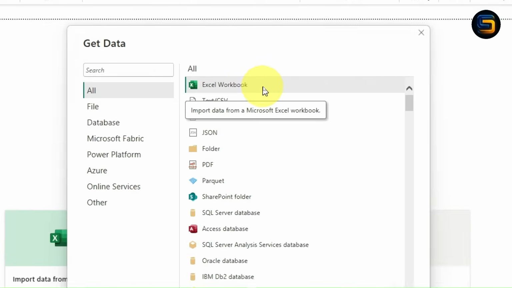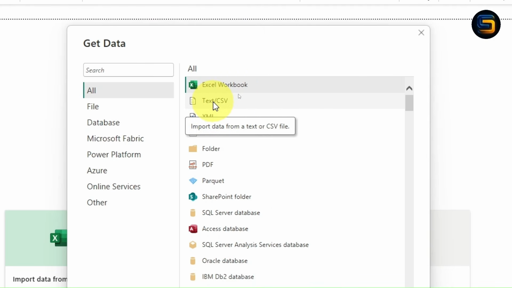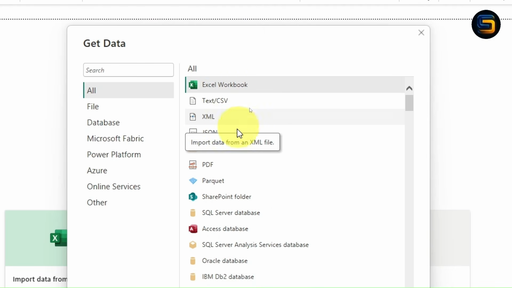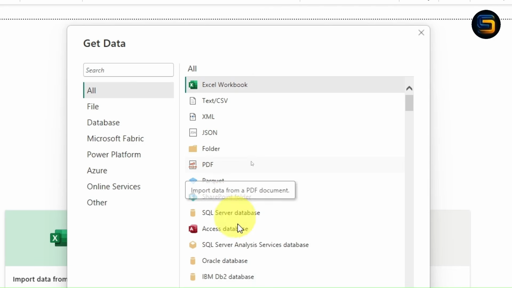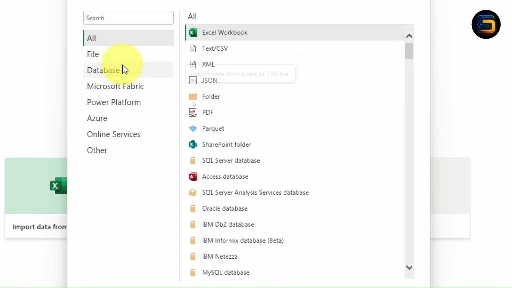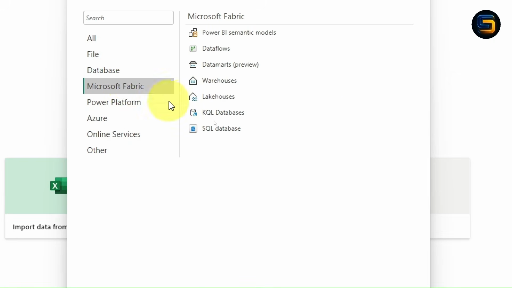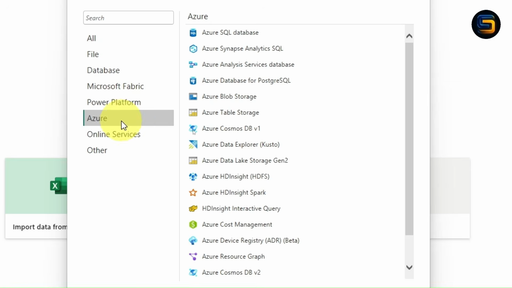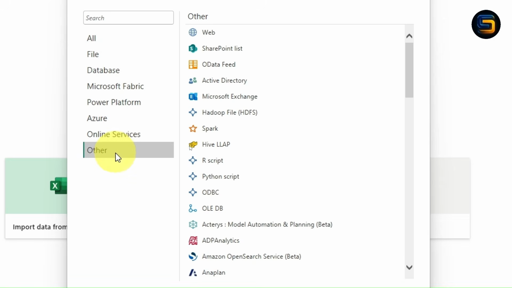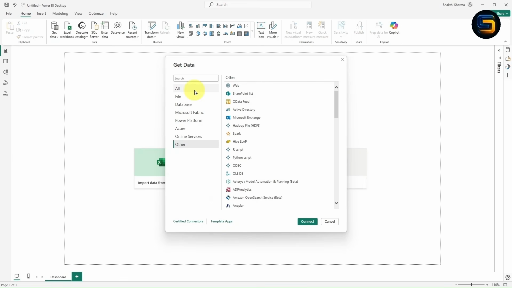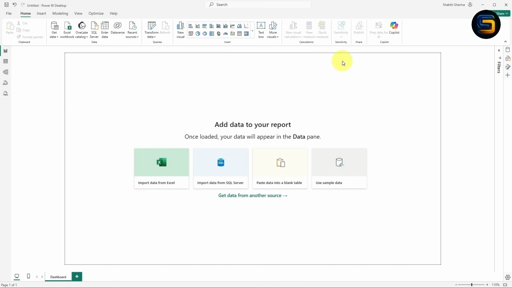If your data is present in an Excel workbook, go with this option. Text/CSV file, XML, JSON, folder, PDF, and a lot more options are available. In the same way, if your data is present in a database, you can go with this option. Microsoft Fabric, Power Platform, Azure, Online Services, Other. As I already told you, my data is present in an Excel workbook, so I will import the data with this option, import data from Excel.